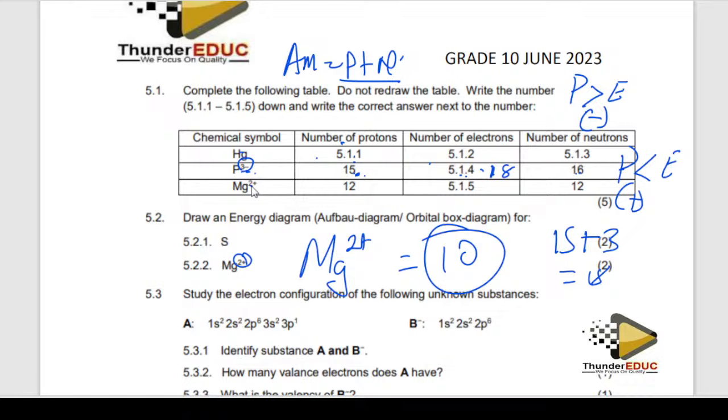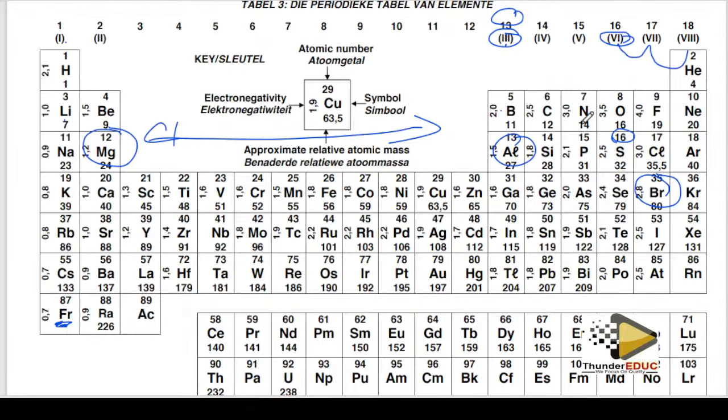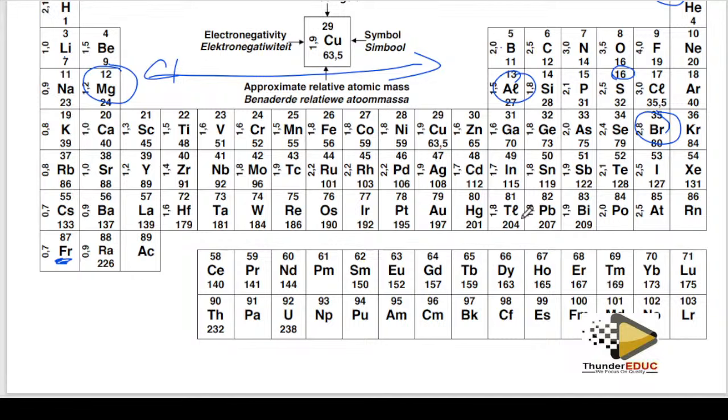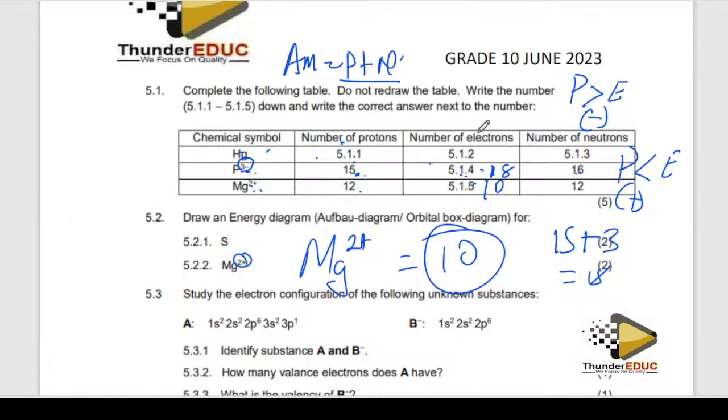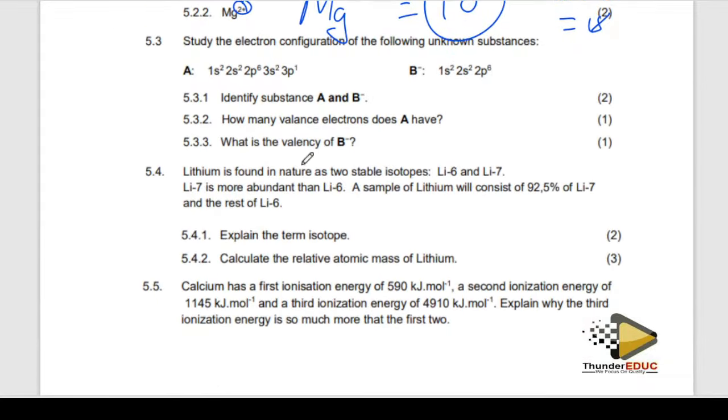And then now you go to this one. It has lost 2. So this one and this must be the same, but now it has lost 2. So it's going to be 10, because the positive means lost. What about this mercury? Go to the periodic table, then you'll find the actual numbers. You just come to the periodic table, look for mercury, then you'll find the numbers which you are supposed to put there, because they didn't put any conditions. Then they go to the next question.